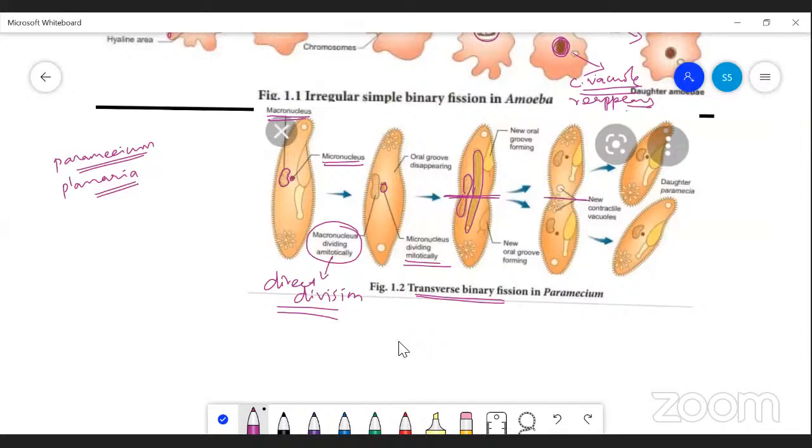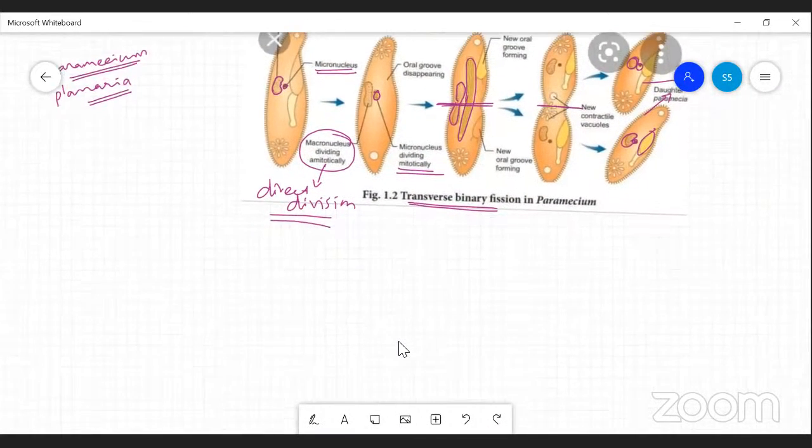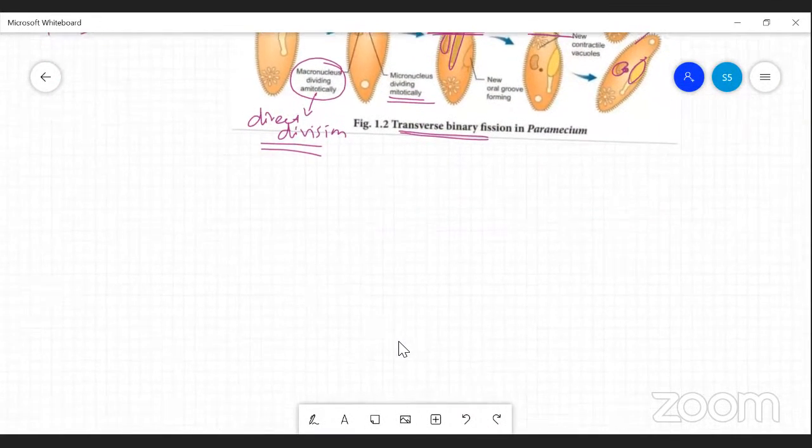In this, both the macro as well as the micronucleus are equally distributed to the two daughter paramecia. Both paramecia receive an equal amount of macronucleus as well as micronucleus, and other structures like the hypostome also develop, and they become separate and lead a separate life.